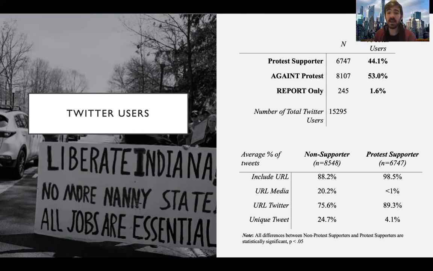But they're less likely to have that URL associated with a media source, and less likely to produce a unique tweet. Instead of just retweeting without adding commentary, the non-supporters were more likely to add a little more text when contributing to the discourse.